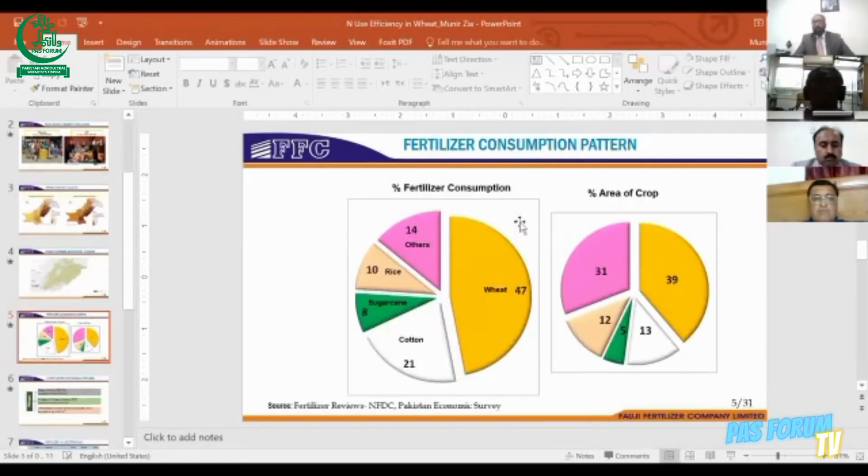When we see the comparative fertilizer consumption, the wheat crop alone consumes almost half of the fertilizer in Pakistan compared to its area, which is around 40%. So it means we need to focus a lot on nitrogen use efficiency in case of the wheat crop.